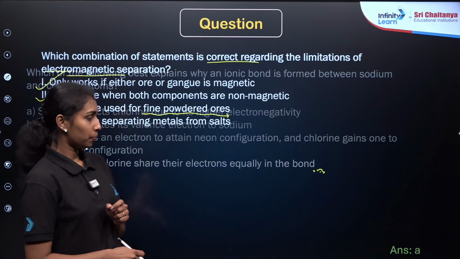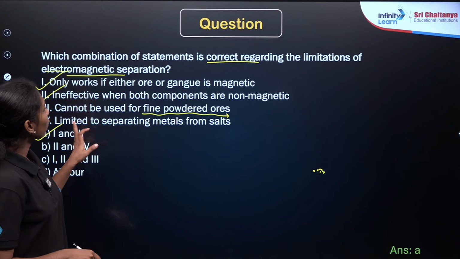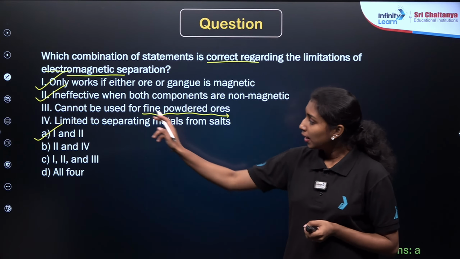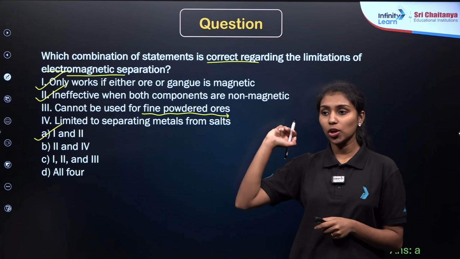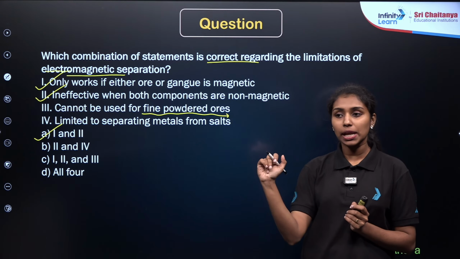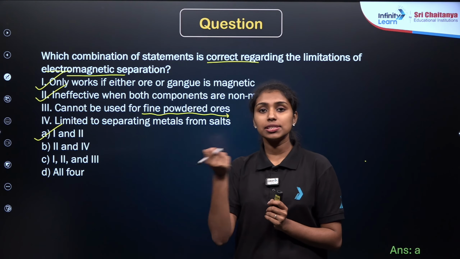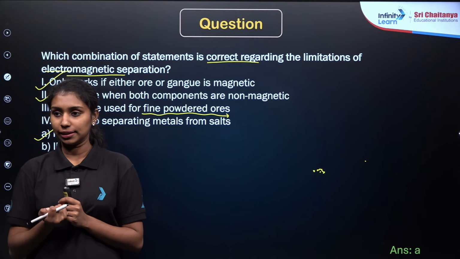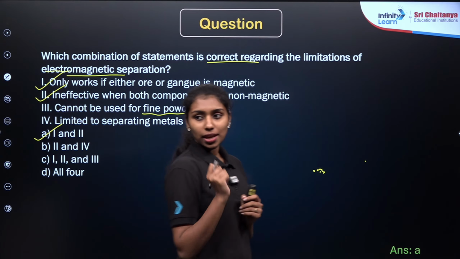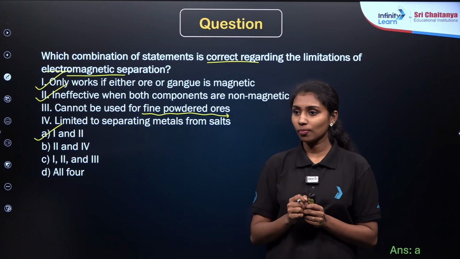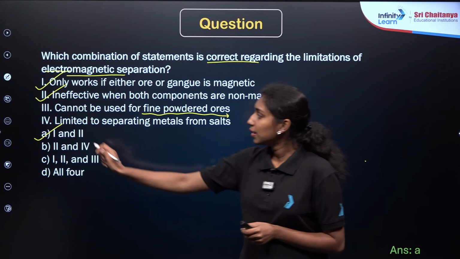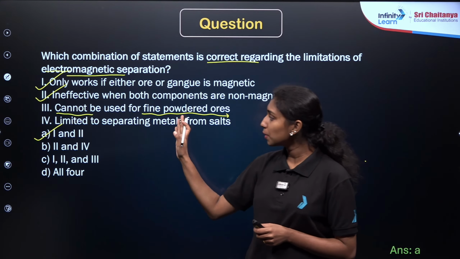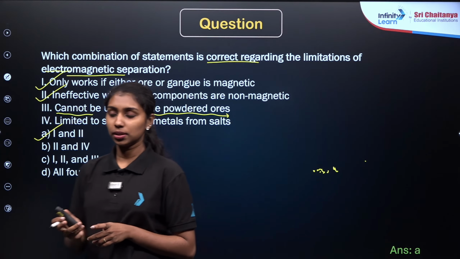What is the statement given here in the third statement? Cannot be used for fine powdered ores, right? If you are taking the magnetic separation, we can use the powdered ore also. We are just using the magnetic bar over there. So fine powdered ore will be easily separated there. I hope you understand now. The statement is given here, cannot be used for fine powdered ores, but it is usable for fine powdered ores also.